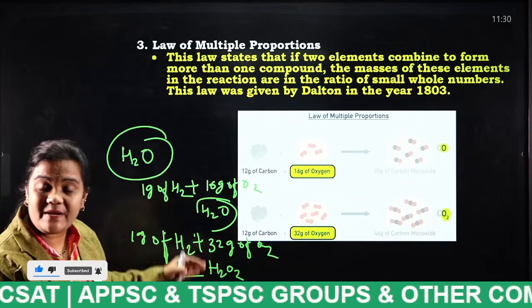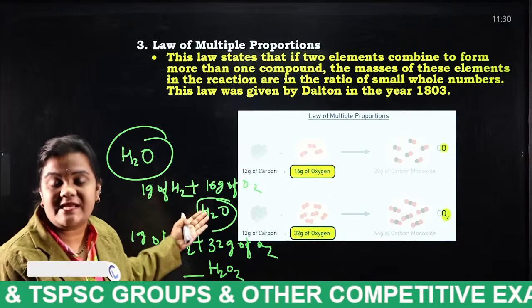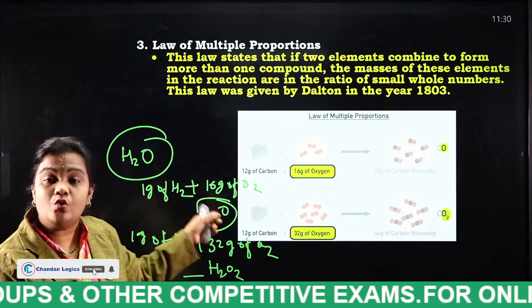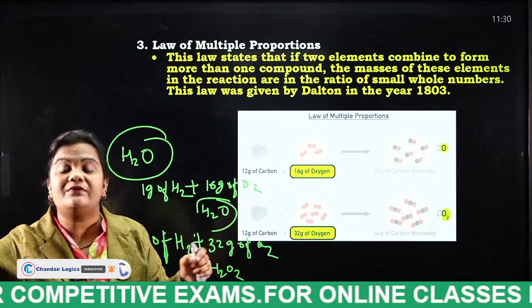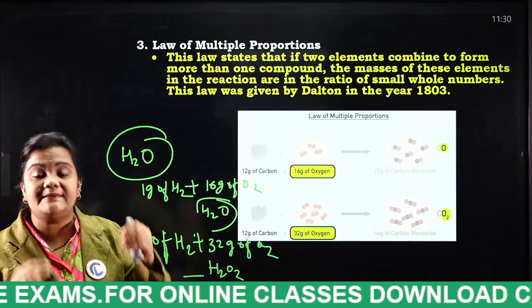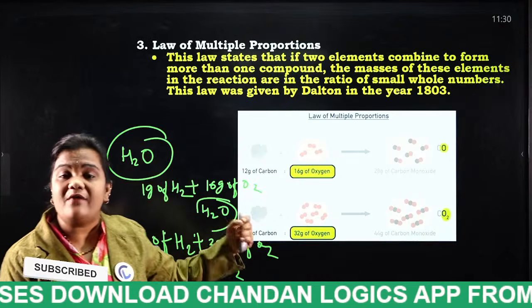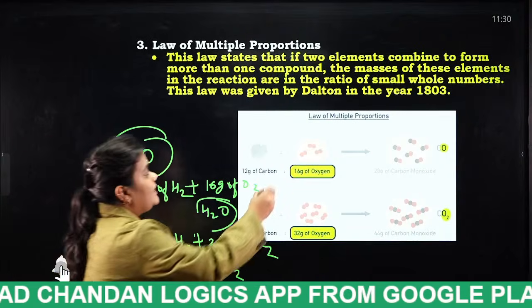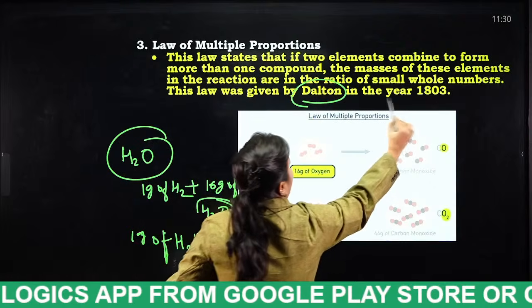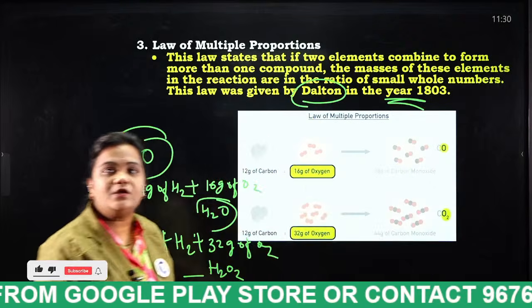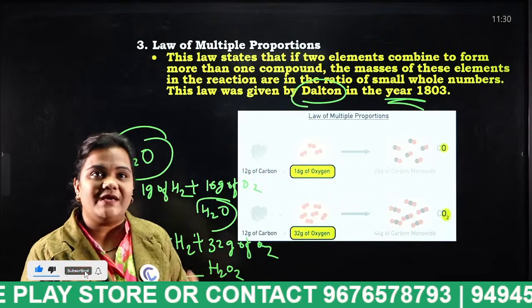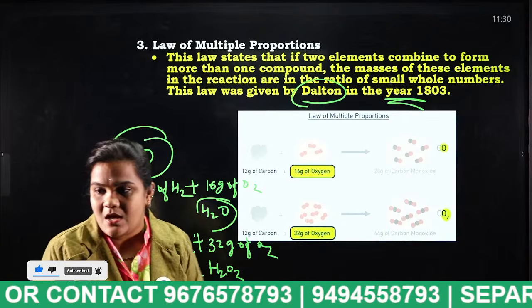So what is happening here? The 2 different molecules are giving 2 different compounds. That law is known as what, students? Law of multiple proportions. Who gave this law? Dalton. In which year? In 1803. I think you are understanding what I am saying. If yes, mention in the comment section yes. Okay.